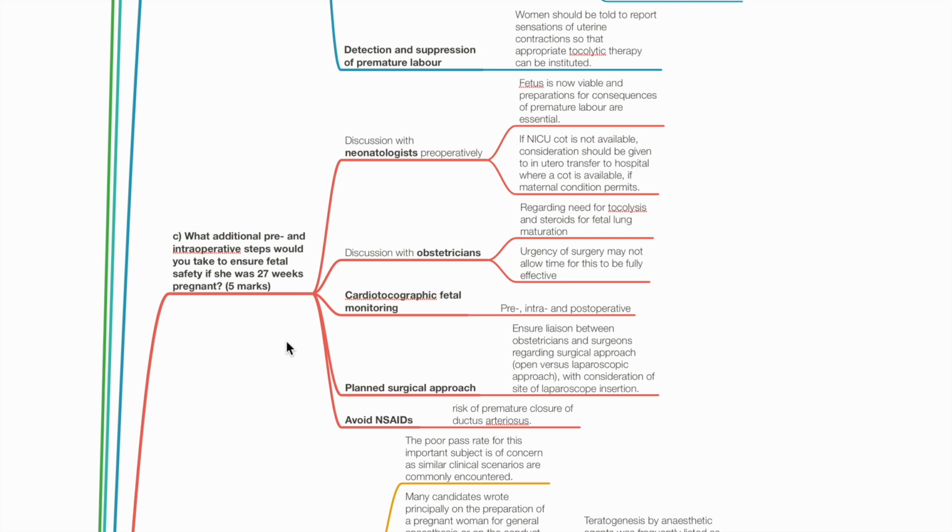Discussion with neonatologist preoperatively. The fetus is now viable, and preparations for consequences of premature labor are essential. If an ICU cot is not available, consideration should be given to in utero transfer to a hospital where a cot is available, if maternal condition permits. Discussion with obstetricians regarding the need for tocolysis and steroids for fetal lung maturation. Urgency of surgery may not allow time for this to be fully effective.